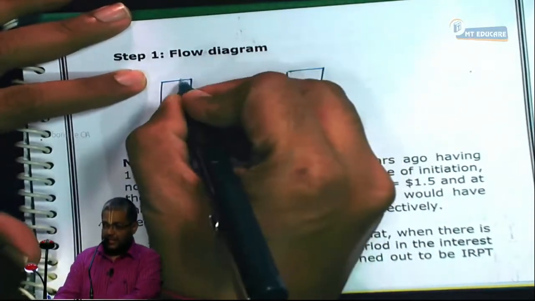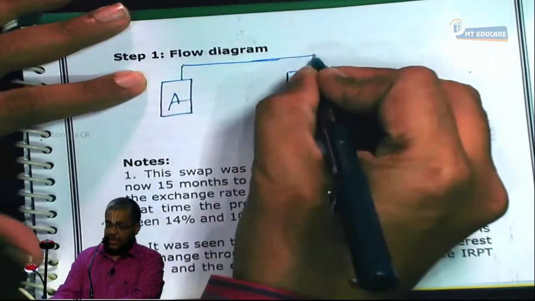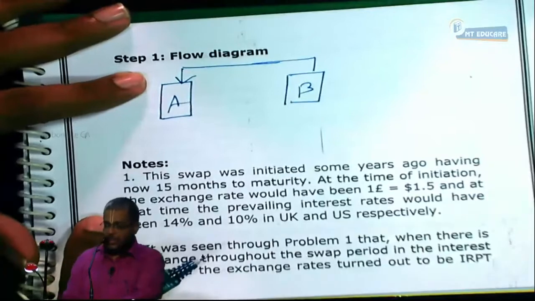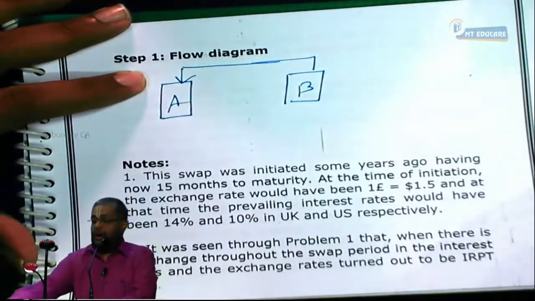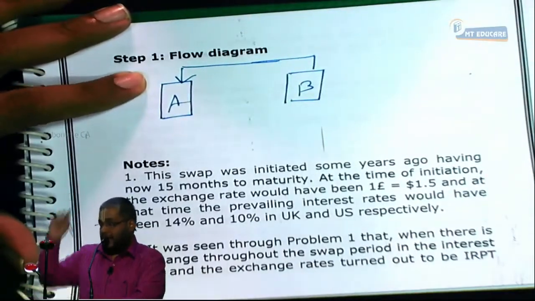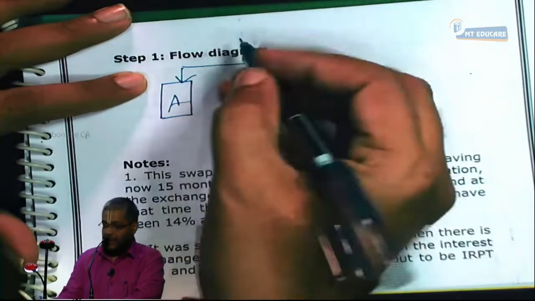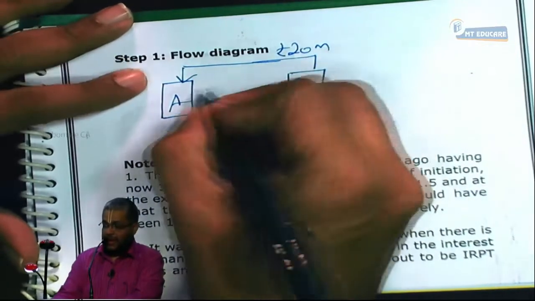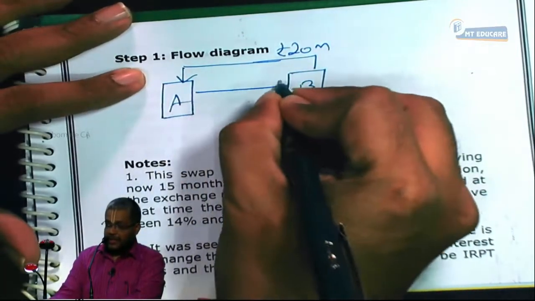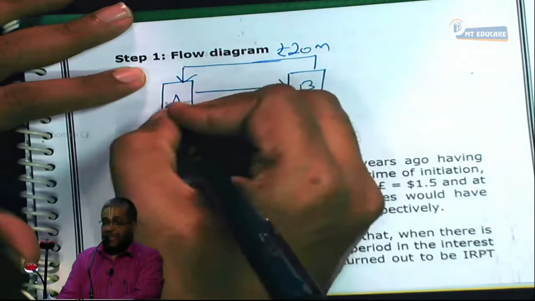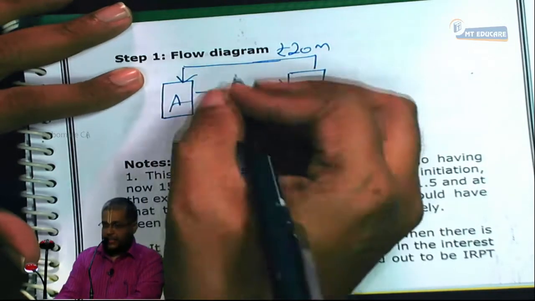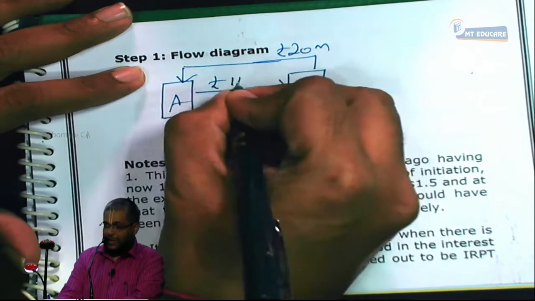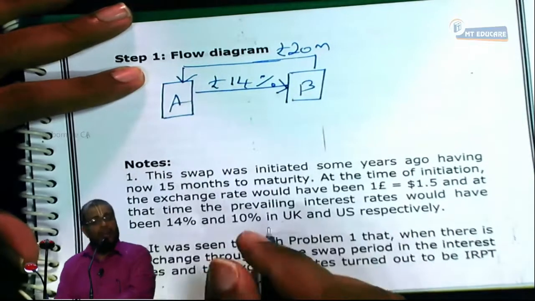A has issued a pound bond worth 20 million at the beginning. It will be paying pound interest. It's the pound paying company in the swap. It pays pound interest at 14%. Am I right or not?